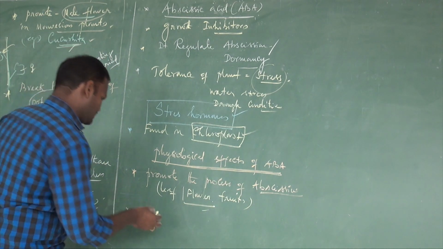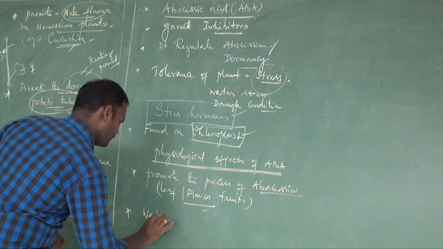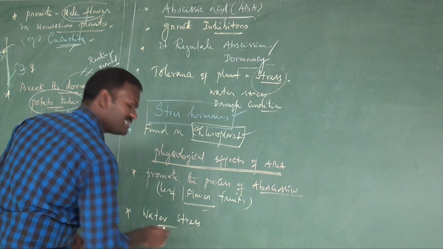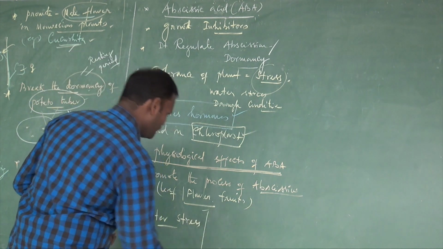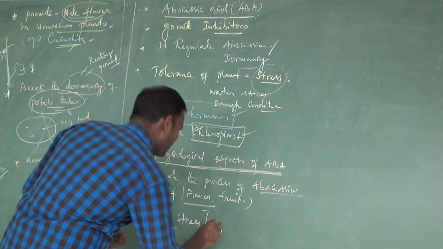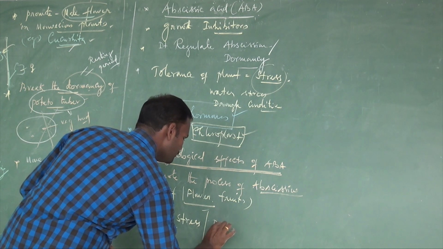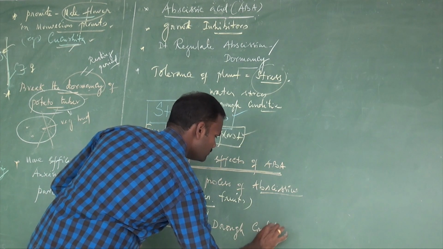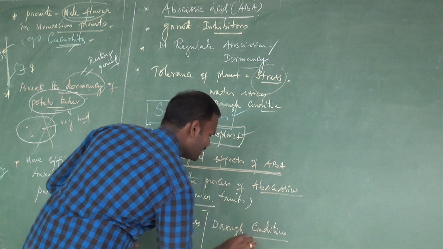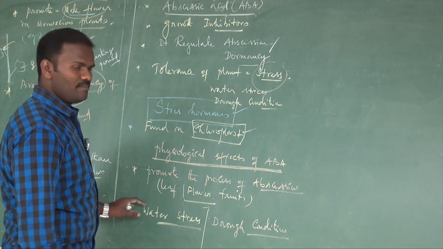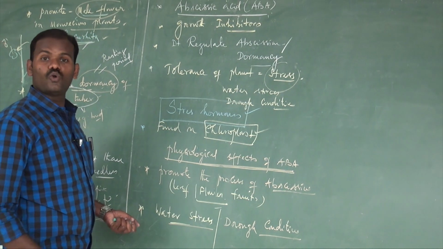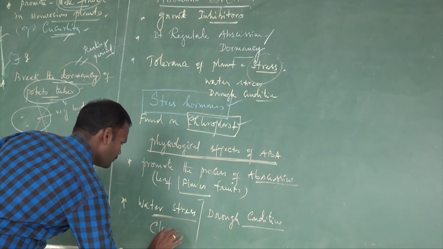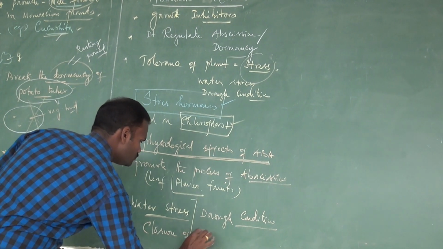The next, during water stress. Water stress, I mean water scarcity, lack of sufficient water, or drought condition, I mean dry condition, the ABA causes closure of stomata.